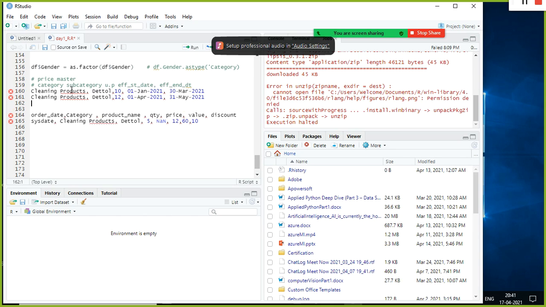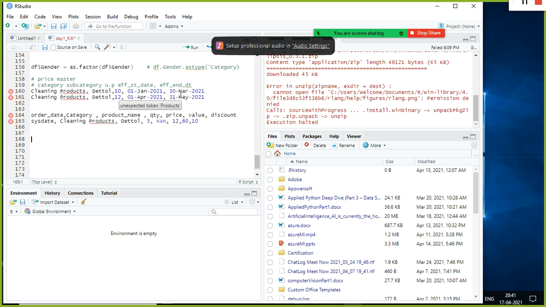Somehow the new product price is not reflecting in my master, but we sold it to the customers. Unfortunately, when we got the data from the system, it has some missing values. In that case, obviously I have to do a lookup here. If it is not there, we have to check with the respective stakeholder.